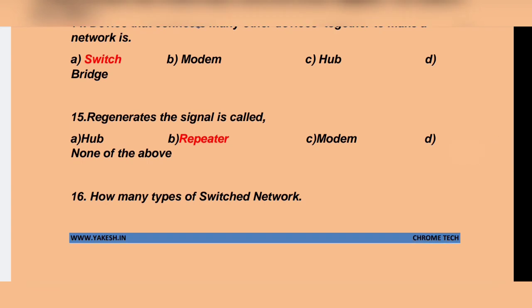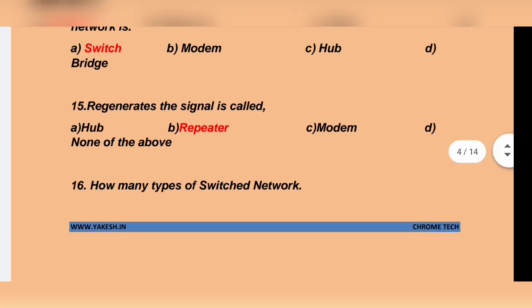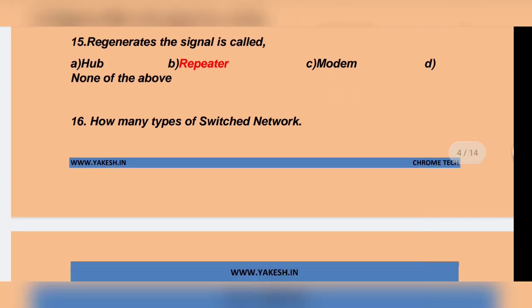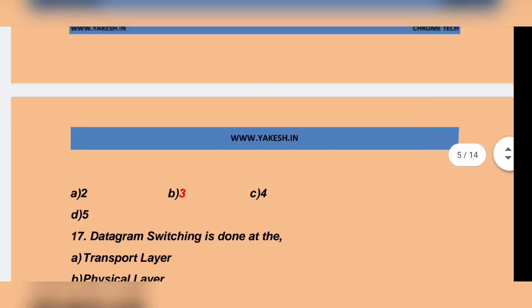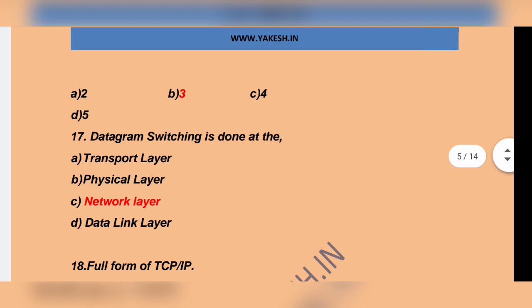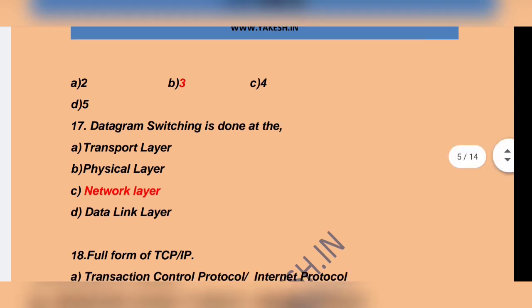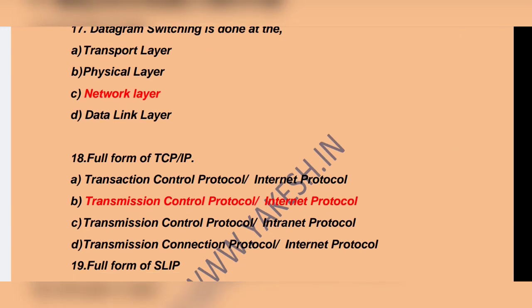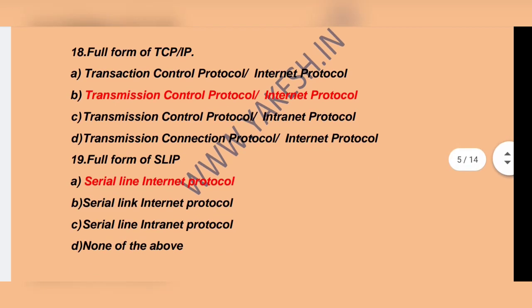Regenerates the signal is called dash. Repeaters. Option B. How many types of switched network? Option B. 3 types of switched networks. Datagram switching is done at the network layer. Option C. Full form of TCP IP. Option B. TCP, Transmission Control Protocol. IP, Internet Protocol. Option B is the correct answer.